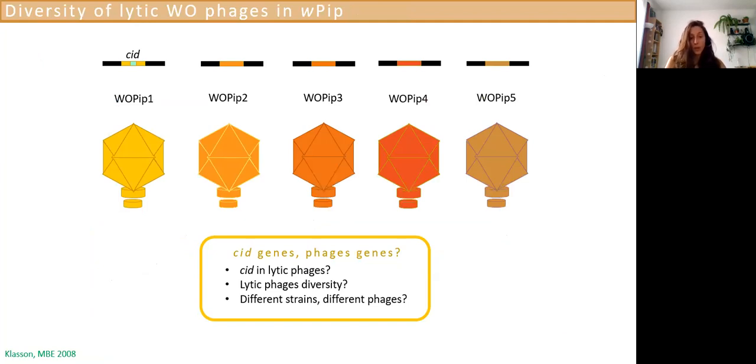Another thing that I've been working on is on phages. The reason is that those genes have been located in prophage regions of the genome. And so we're trying to see whether they can be found in lytic phages, because if so, they could be a means of horizontal transfer of the genes. And so, yeah, we've been isolating lytic phages and trying to have a look at the lytic phage diversity and whether or not we could find the genes within the phage.